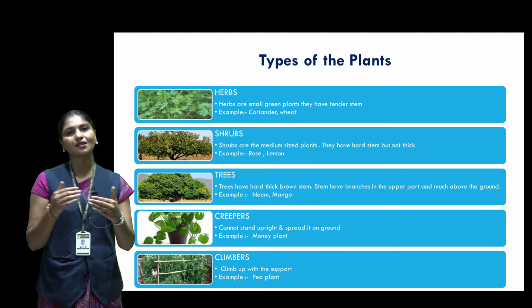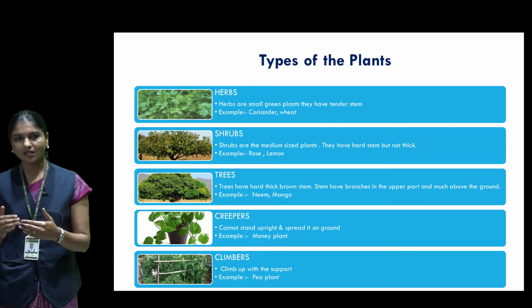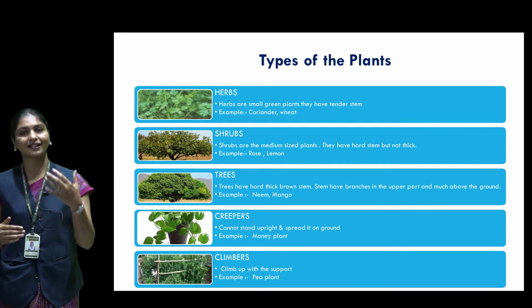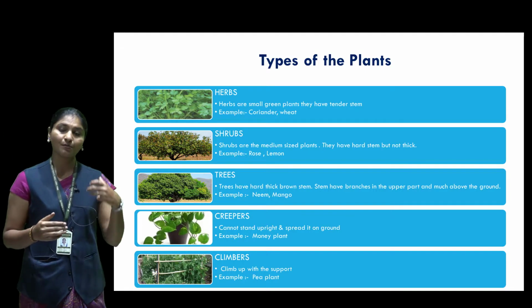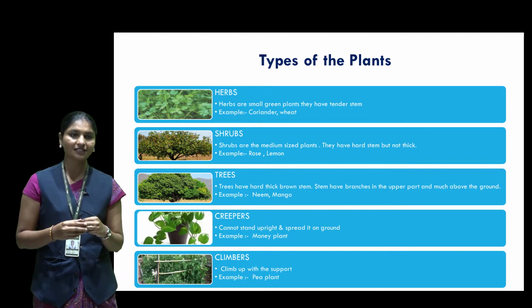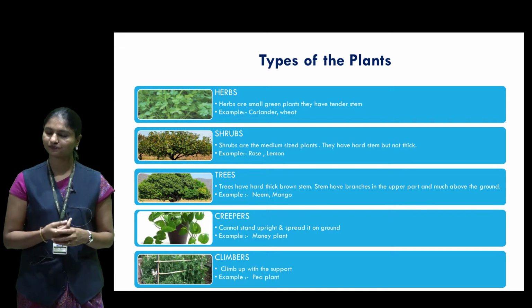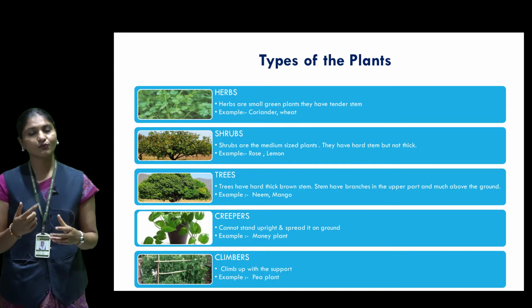In the case of stems, some plants have a soft stem and some have a hard stem. Due to that, plants are categorized into different types. Basically, there are three different types. First is herbs, second is shrubs, and third is trees. Okay, so first is herbs.